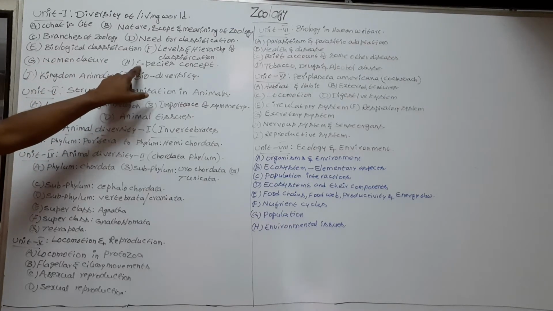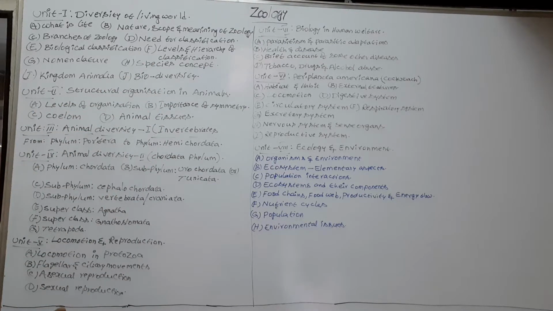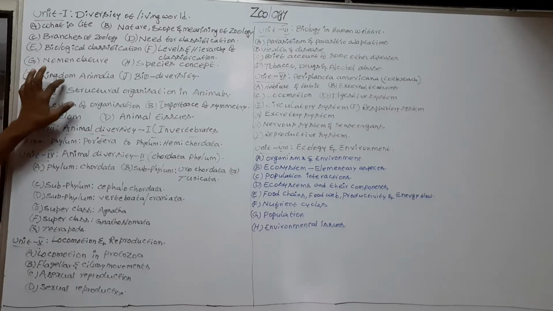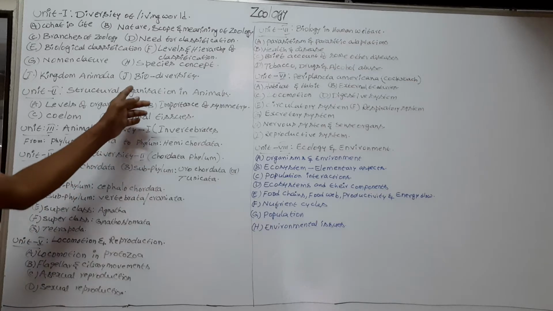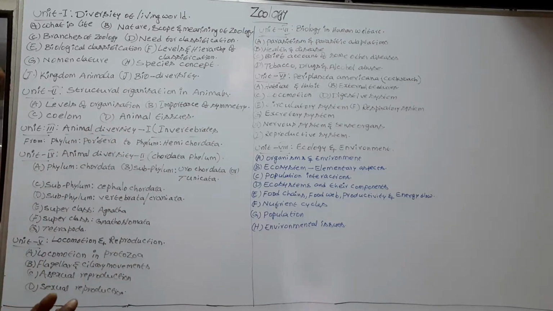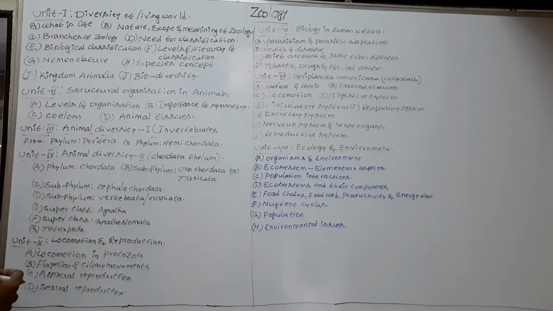Next topic is species concept. Next topic is kingdom Animalia. Next topic is biodiversity. So these are the topics of the first unit, Diversity of Living World.